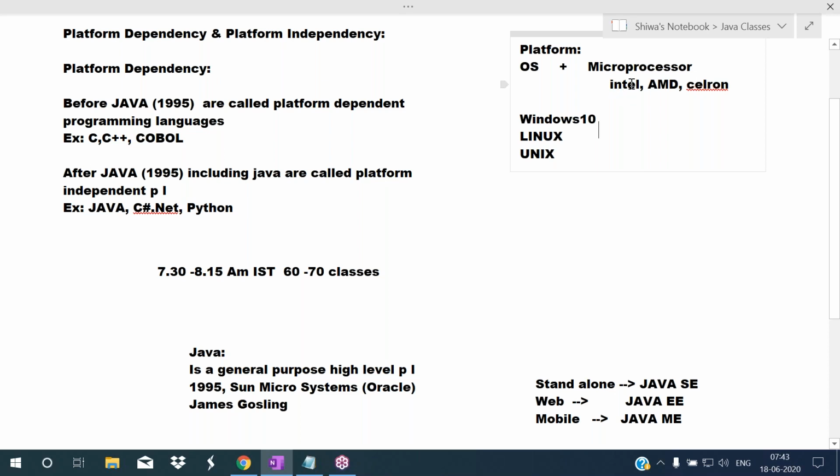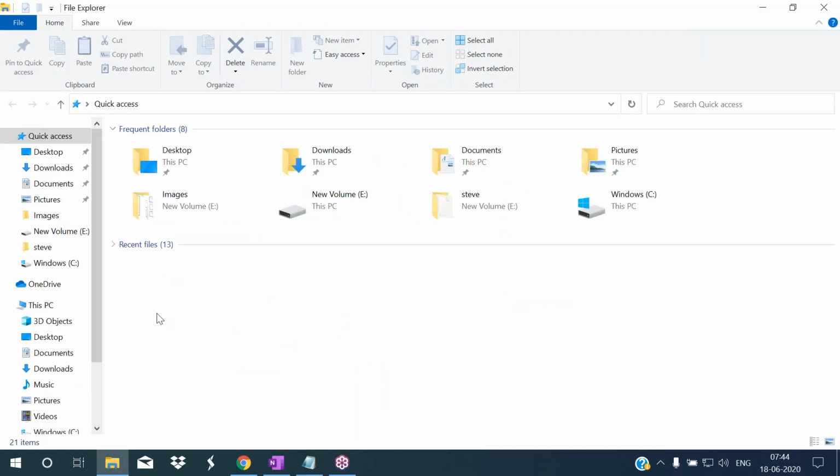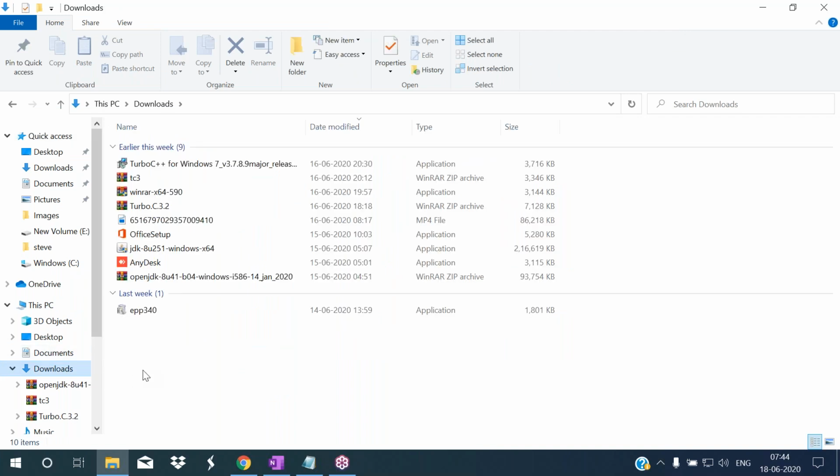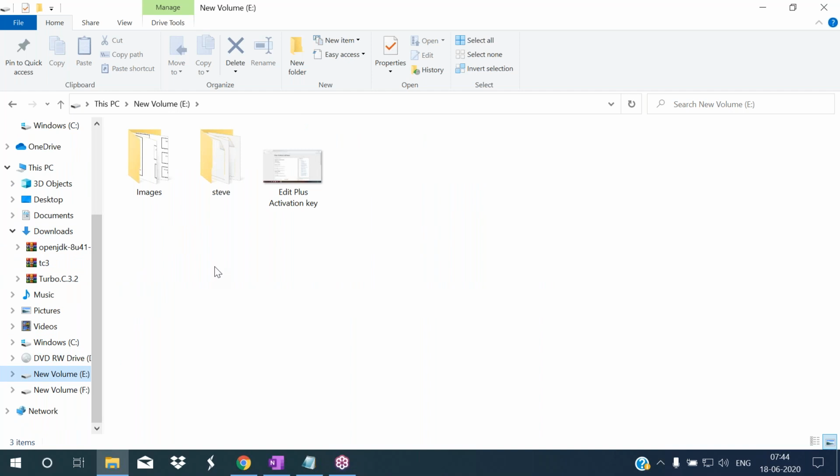The instructions which can be understood by Intel may not be understood by AMD or Celeron. The instructions which can be understood by the Celeron may not be understood by the AMD or Intel. So like that, each and every operating system has its own language, and each and every microprocessor has its own language. So yesterday we discussed clearly. See, I'm opening that image. C language is the example for platform dependent programming language.